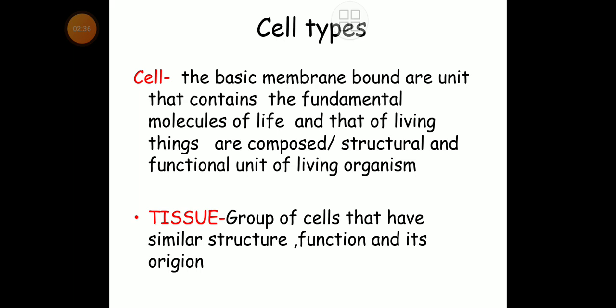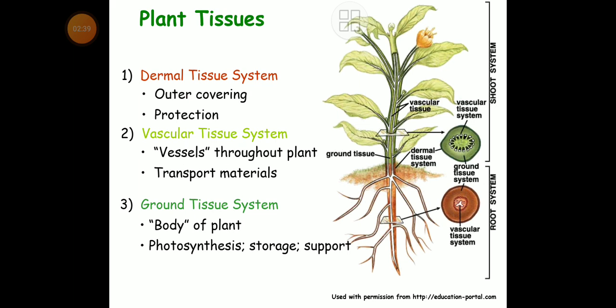Now friends, plant tissue means, in case of the plant, there are three tissue systems: dermal tissue system, second one vascular tissue system, and third one, that is the ground tissue system. Once again I'm going to give you idea about the tissue systems. There are three tissue systems. First one dermal tissue system, second one vascular tissue system, and third one is ground tissue system.